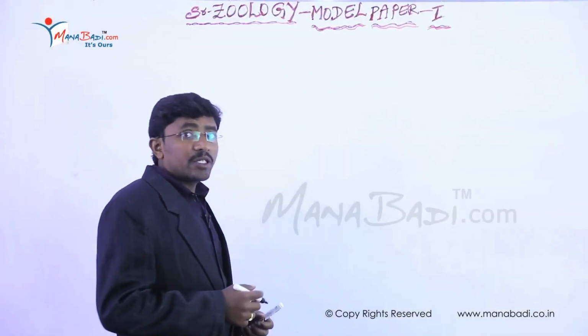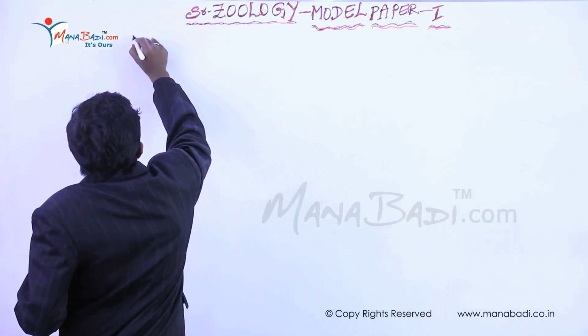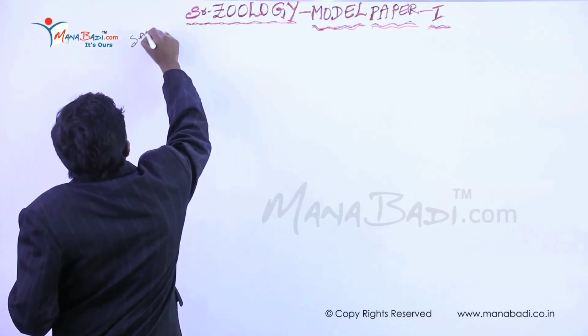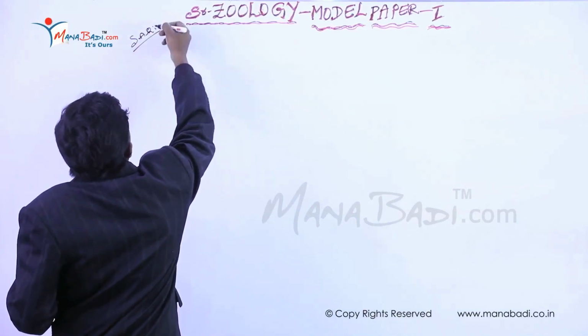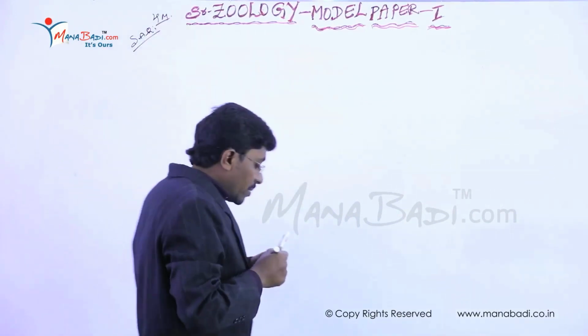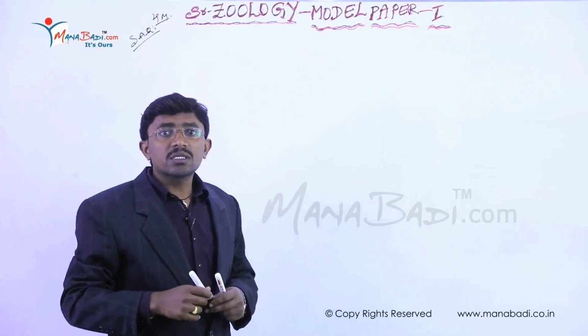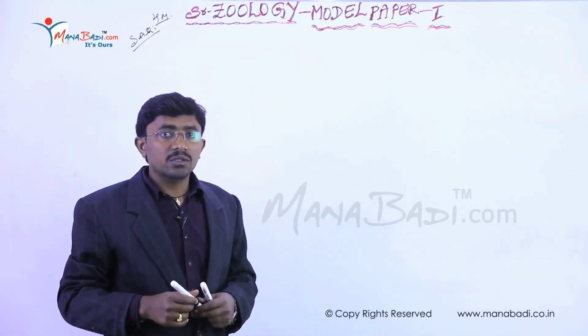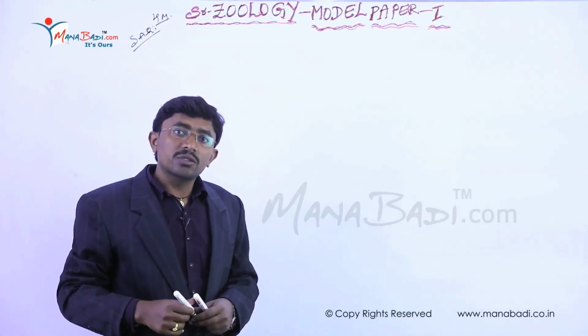Okay, after completion of the first part, we start the short answer questions. These are the 4 marks questions. There are 8 questions, and you should write 6 of them. The remaining 2 are the choice.